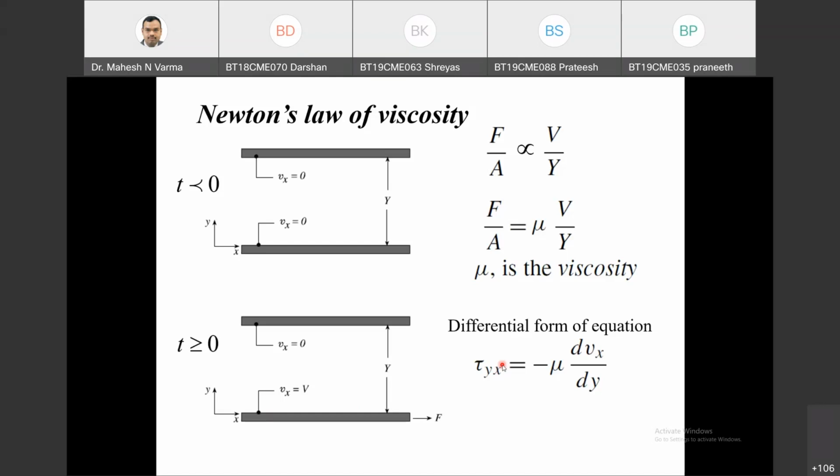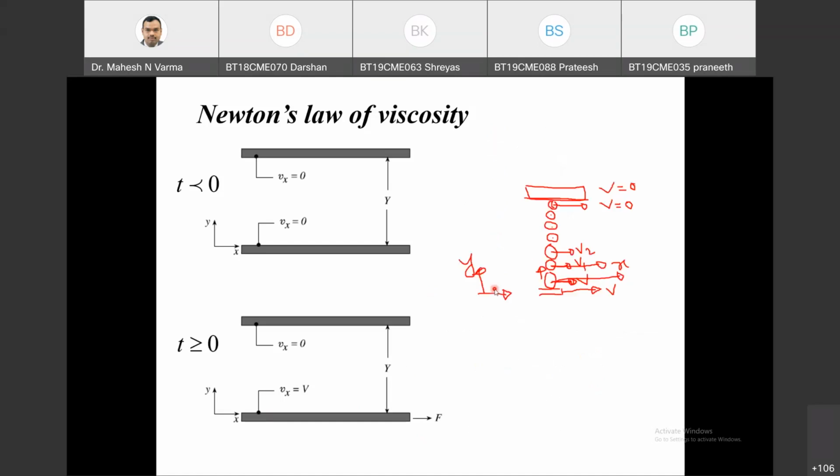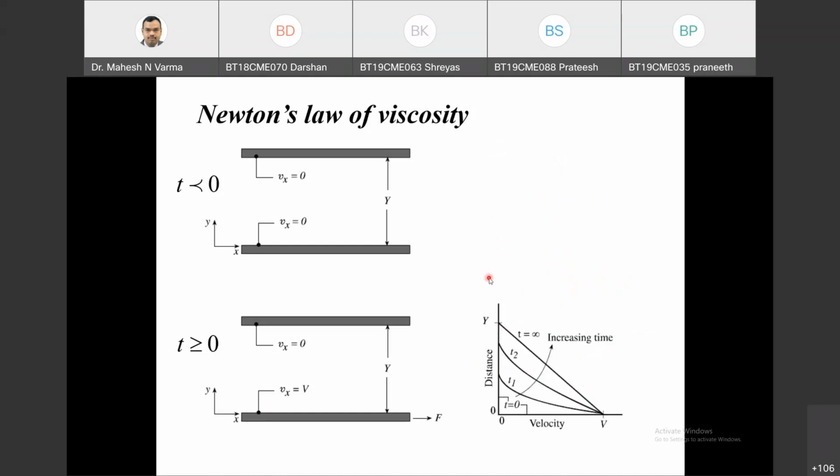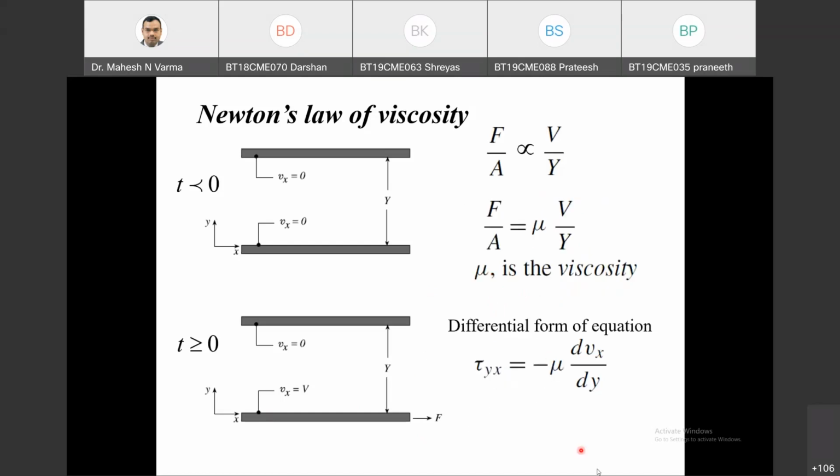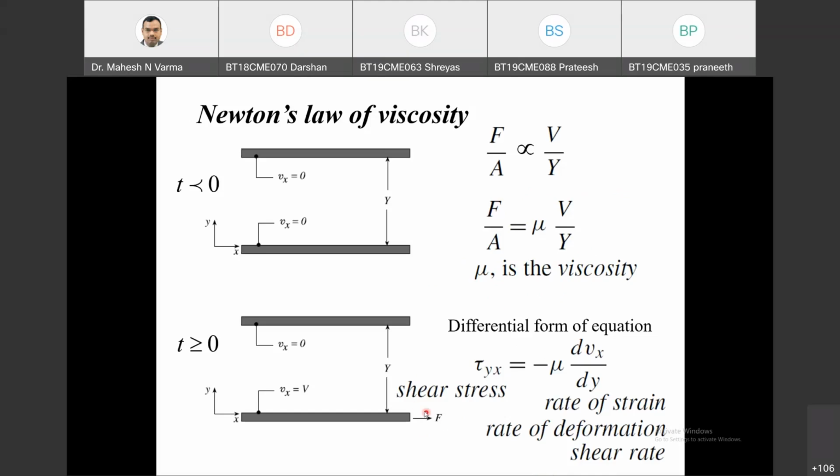So tau yx means I have x momentum, the momentum direction is x, but this momentum is transported in the y direction. I have explained this. This momentum is in the x direction, but it is transported in the y direction. So this is what tau yx is. This is called the shear stress, and this is the rate of strain, also called the rate of deformation or shear rate.